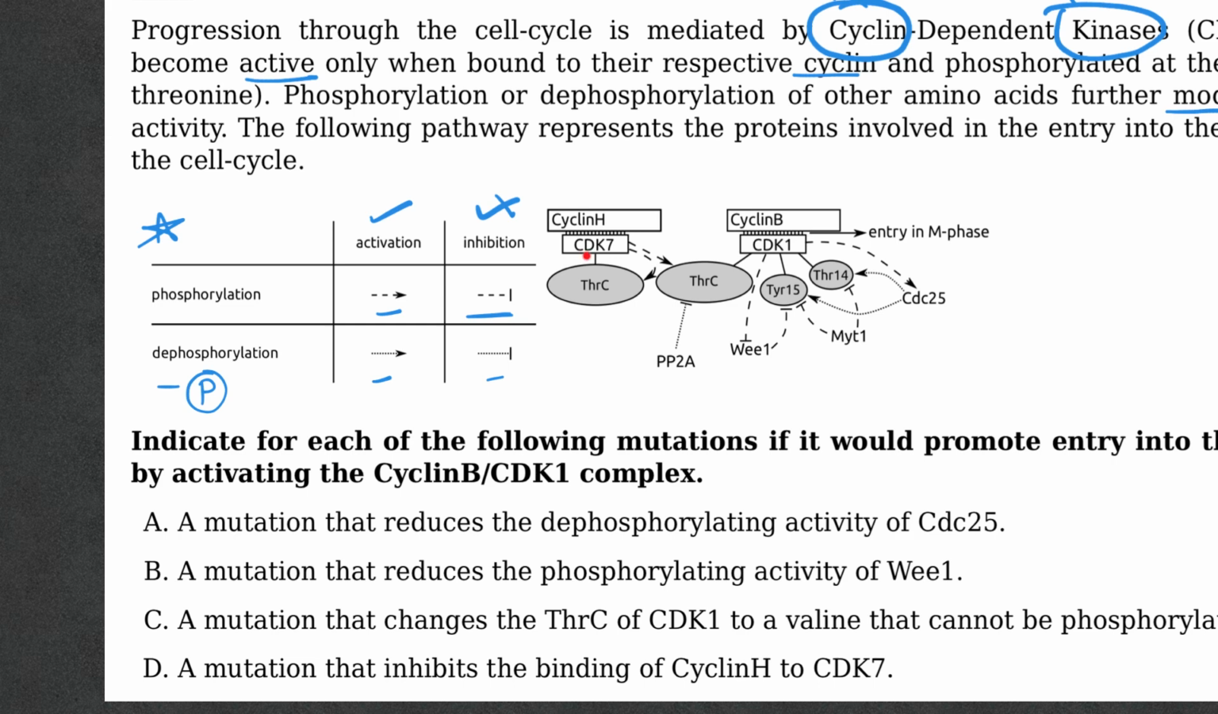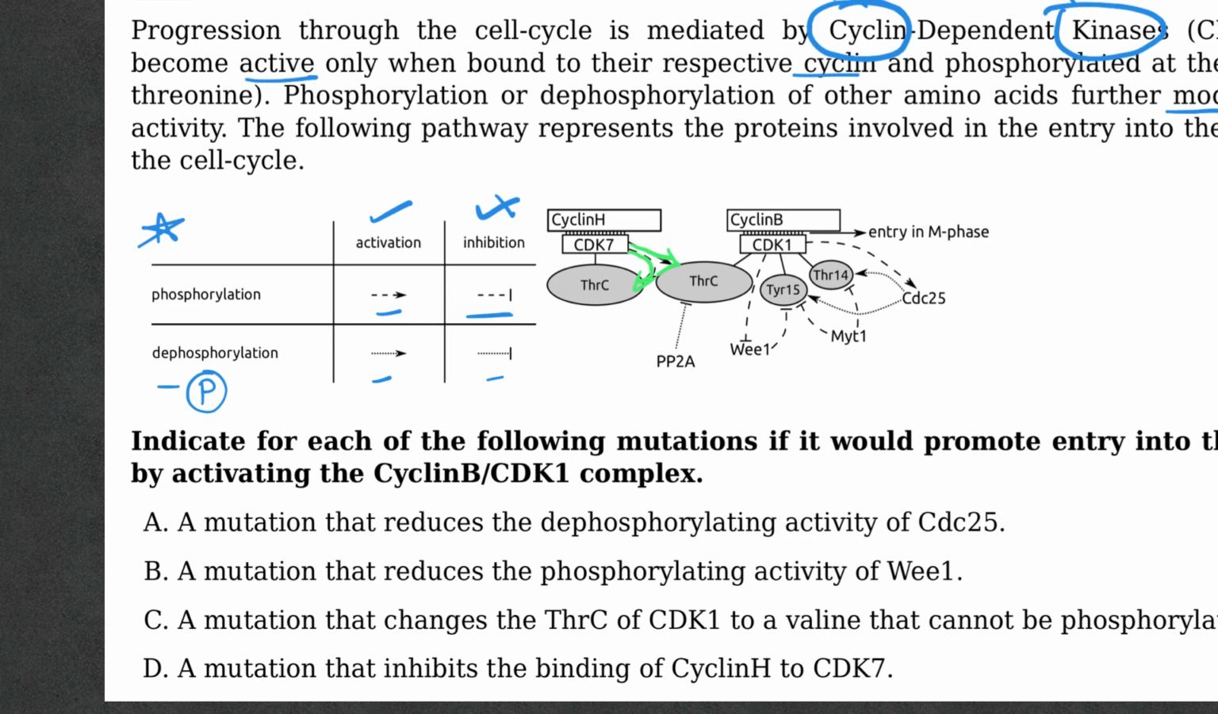Now, the CDK7 has a threonine C. And the CDK7 sort of phosphorylates itself at threonine C, or it may phosphorylate the threonine C of the CDK1. And because of the nature of the arrows shown here and the legend, in both cases it's activating it, right? So let me color them green. So this is phosphorylating it and activating it.